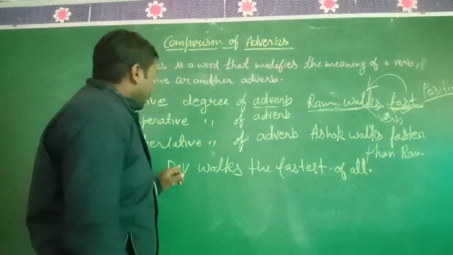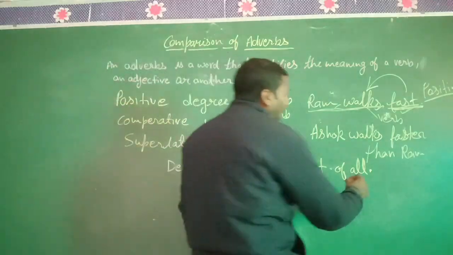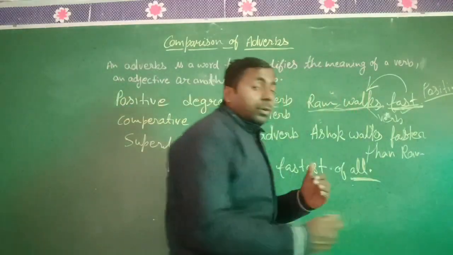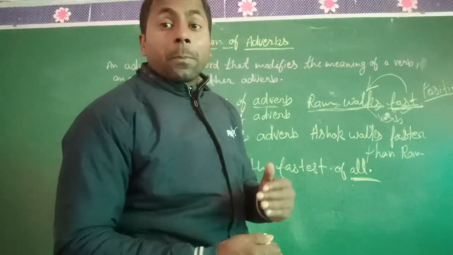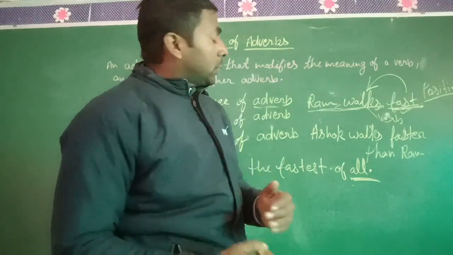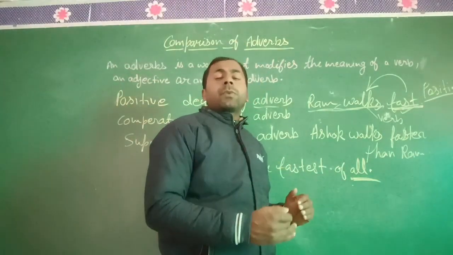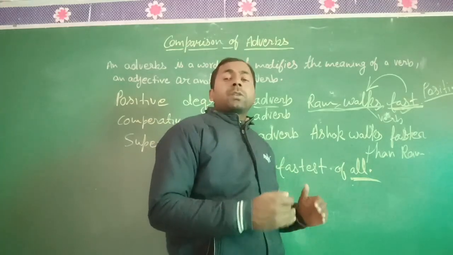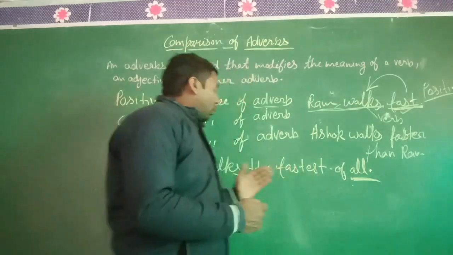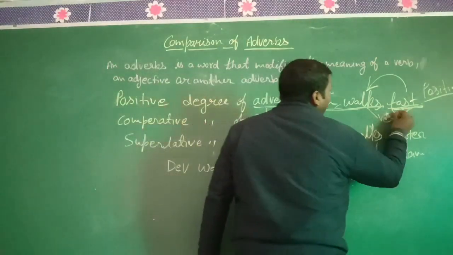The word all refers to more than two persons. So when we compare more than two persons, we use the superlative degree.